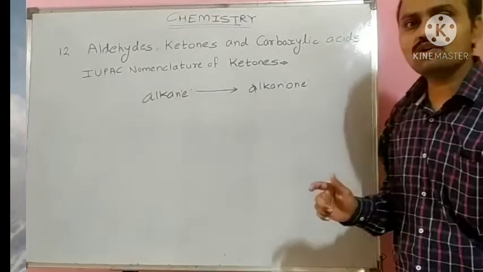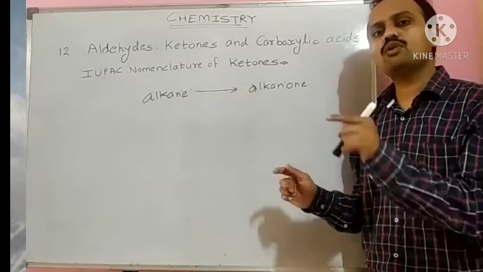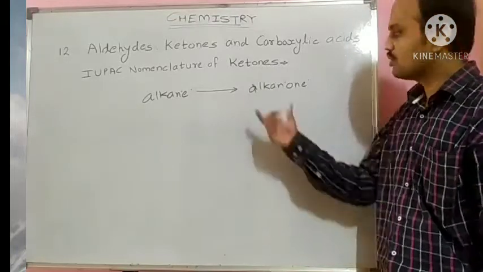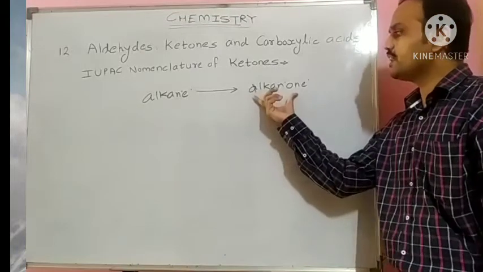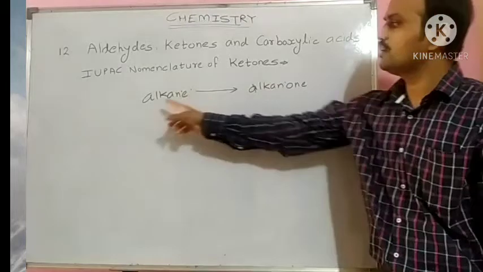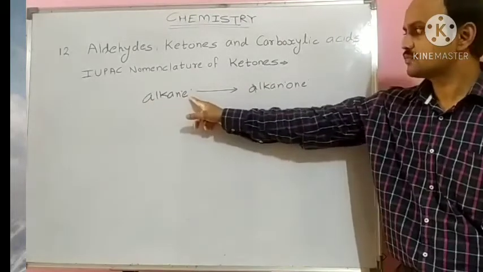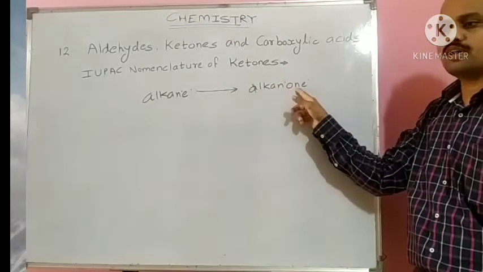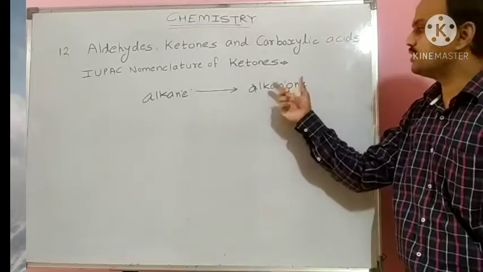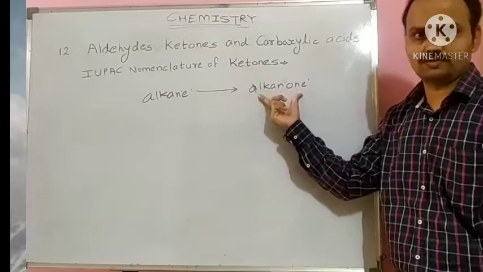So the formula for writing the name of a ketonic structure becomes alkanone.